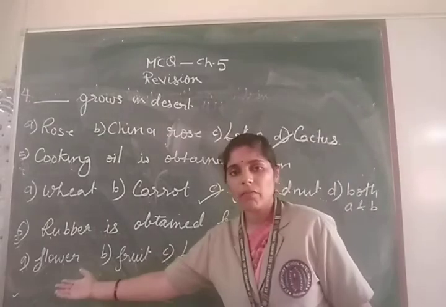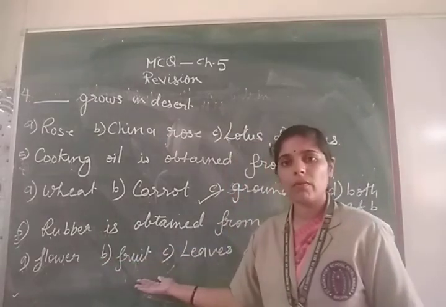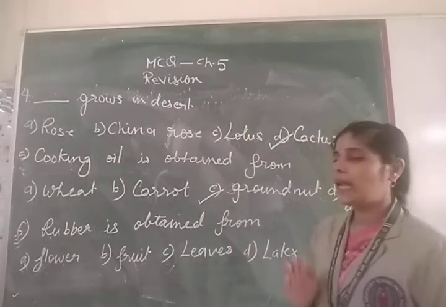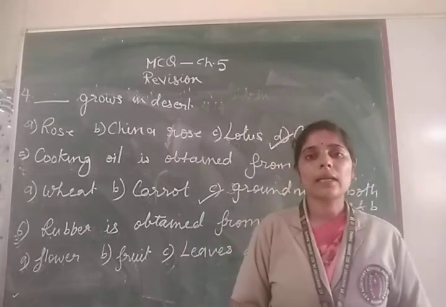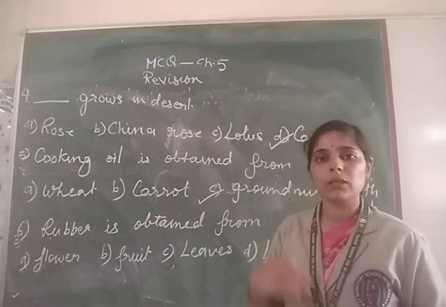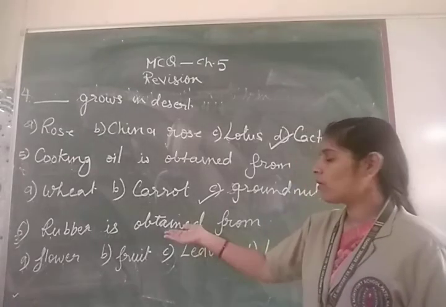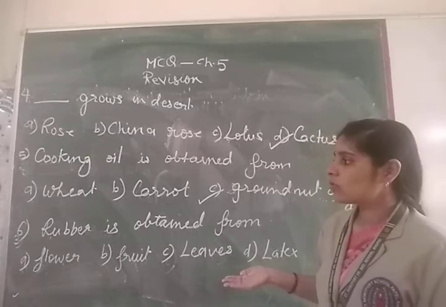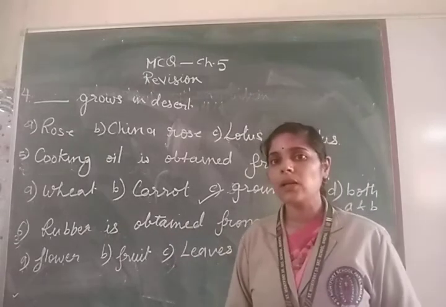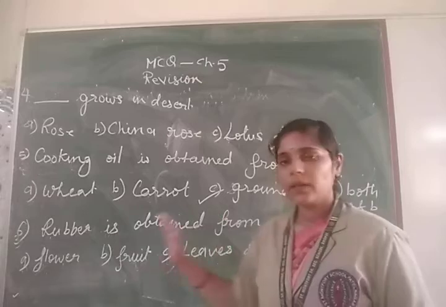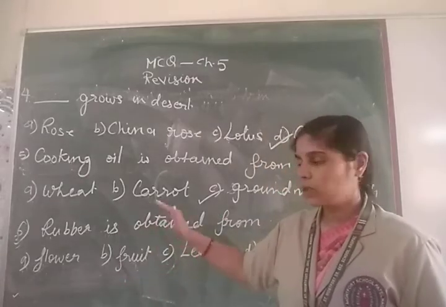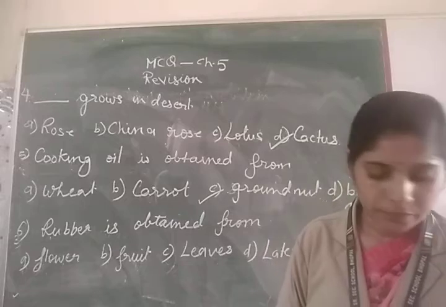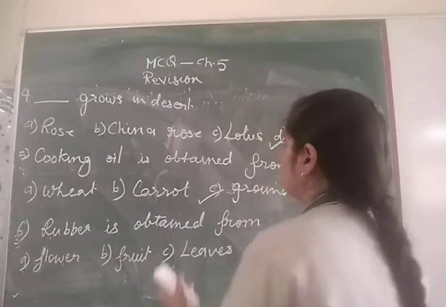So rubber is obtained from flower? No. Is it obtained from fruit? Again no. Leaves? No. It is obtained from the latex of the rubber plant. The latex is the milky liquid which comes out from the trunk of the rubber plant. So students, I am telling you again and again, read the statement properly, read the options properly, match them with your statement and take the correct one. Now we are going to do some more MCQs.